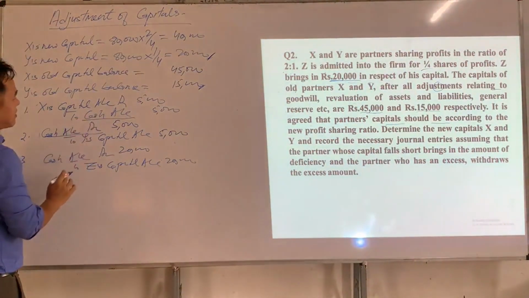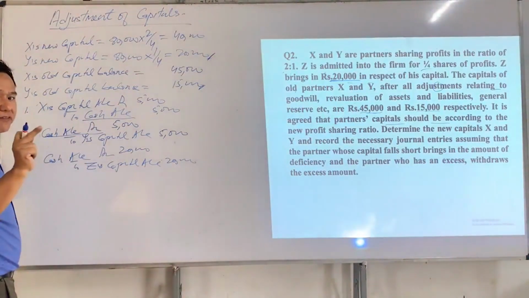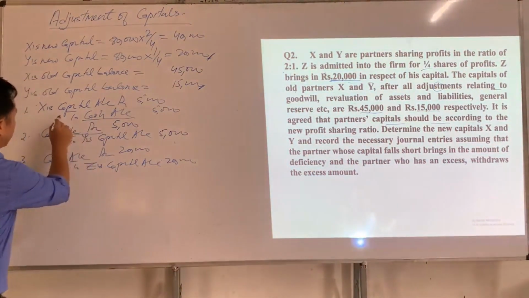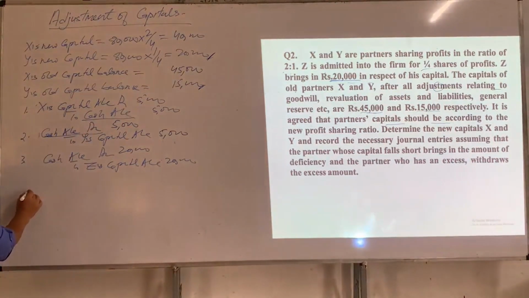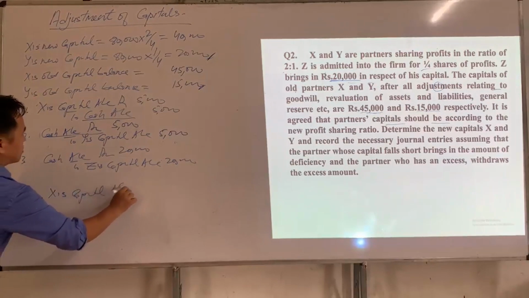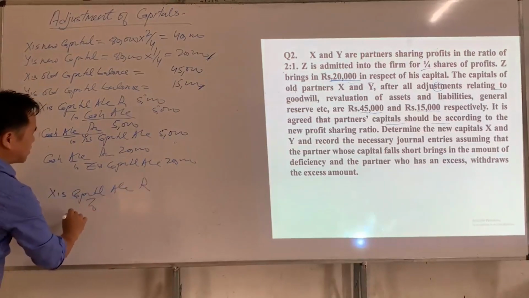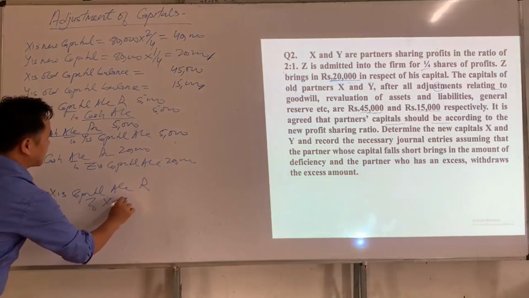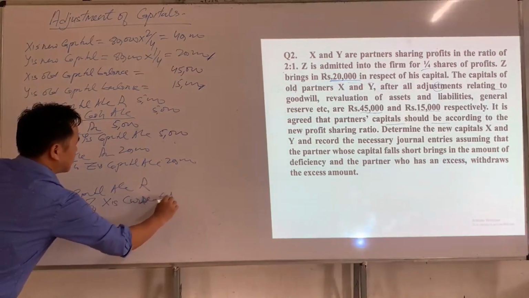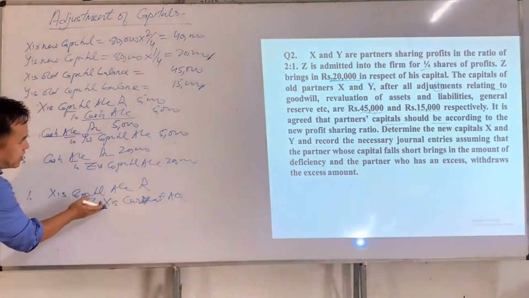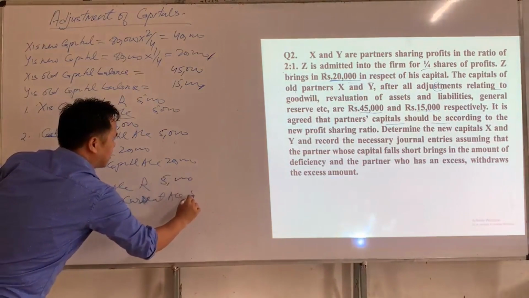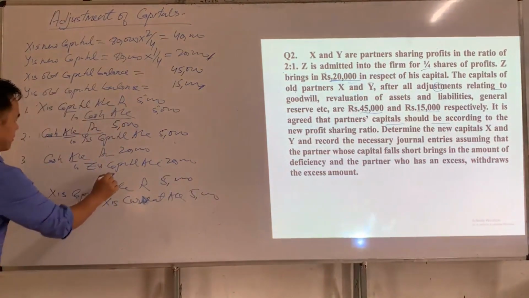So instead of cash, what we have to write is X's capital account DR to X's current account. The excess amount will be credited to X's current account. The amount will be the same, that is 5,000 and 5,000.